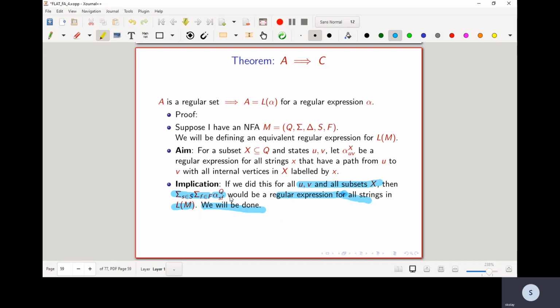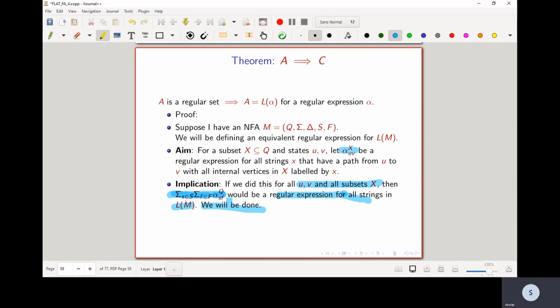Such a path labeled x, starting at small s and ending at small f, must match the regular expression alpha Q s f, and therefore it must have matched this particular regular expression.